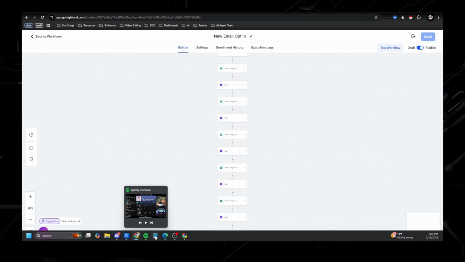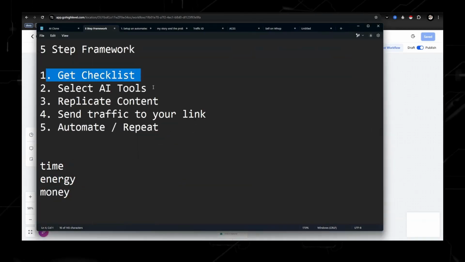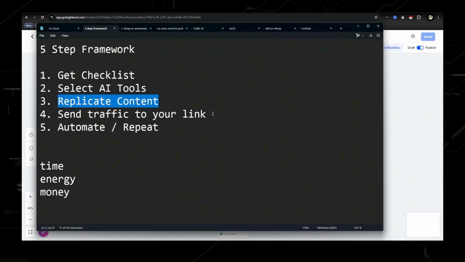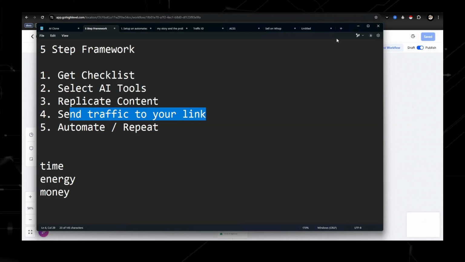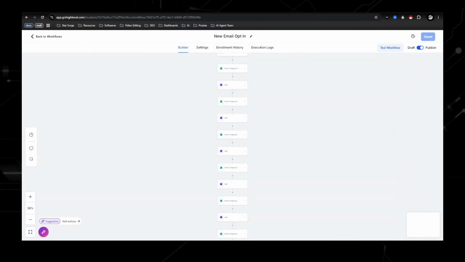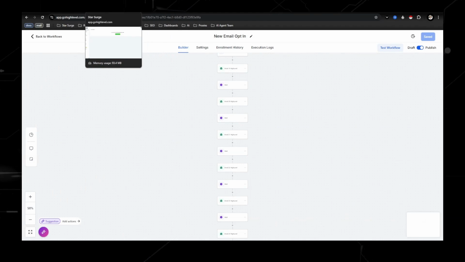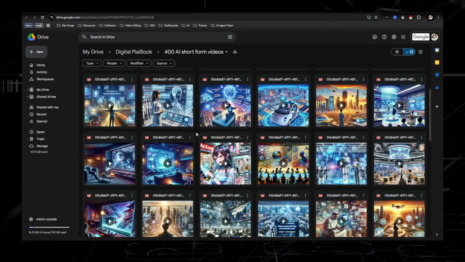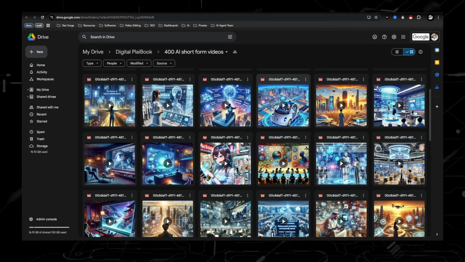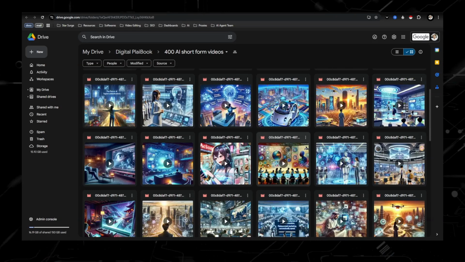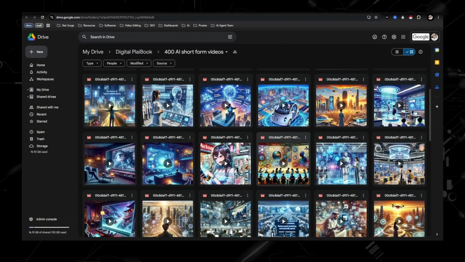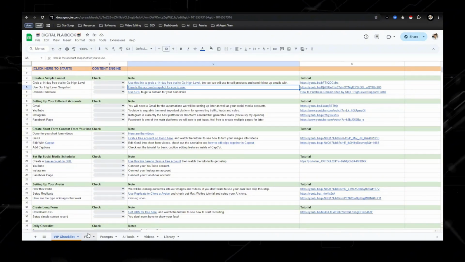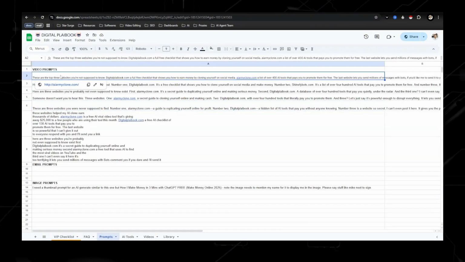So we have the checklist, we selected the AI tool, and we're starting to replicate content, and that is where we start sending traffic to your link. To create the content, all you need to do, let's say you are doing just the easy way, is take these videos, download them, and then bring them into CapCut so you're able to put them together, and then use one of my prompts that I use for my short form content, which is top 3 websites.